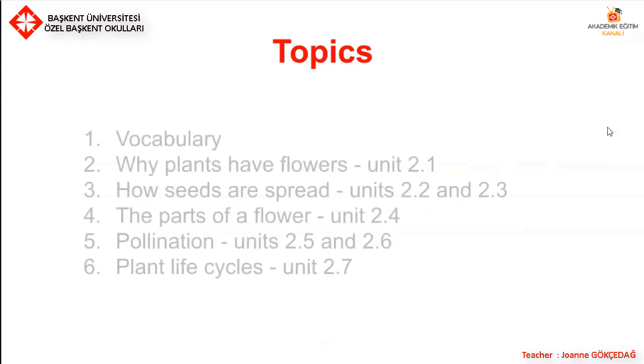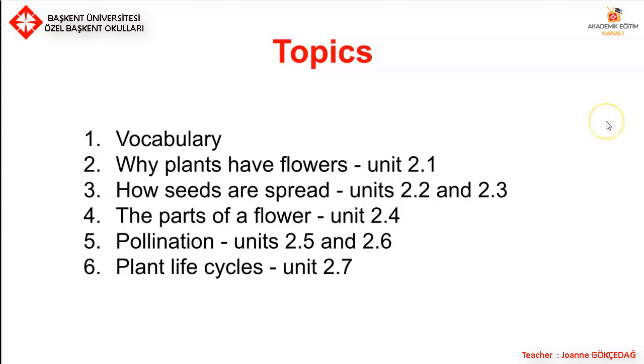So the topics we're going to be looking at today. First of all, we're going to be looking at the vocabulary. Then we're going to move on to why plants have flowers. If you look at your Cambridge Primary Science book, that's Unit 2.1. Thirdly, how seeds are spread, seed dispersal, that's Units 2.2 and 2.3. Fourth, the parts of a flower, which is Unit 2.4. Fifth, pollination, Units 2.5 and 2.6. Number 6, and the final topic, is plant life cycles, that's Unit 2.7.